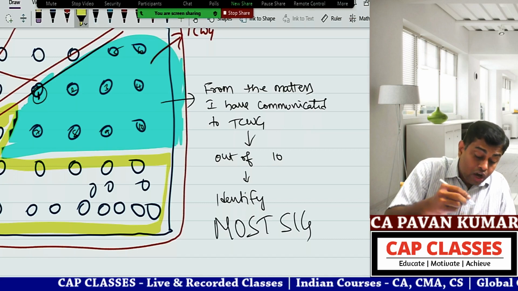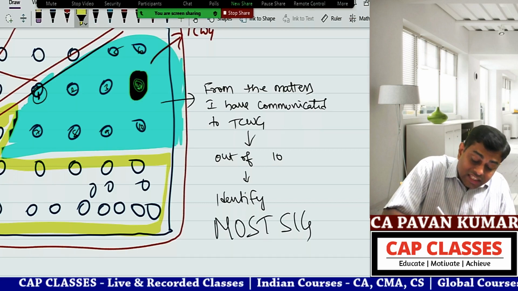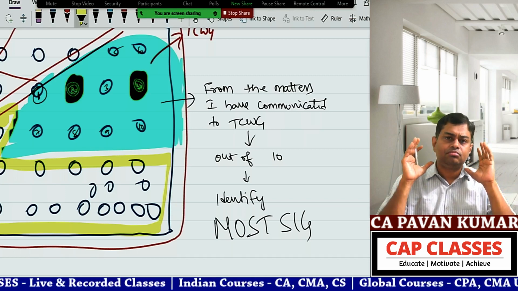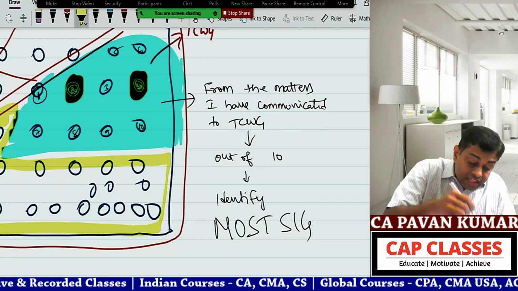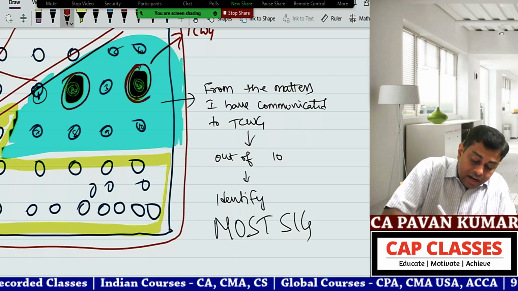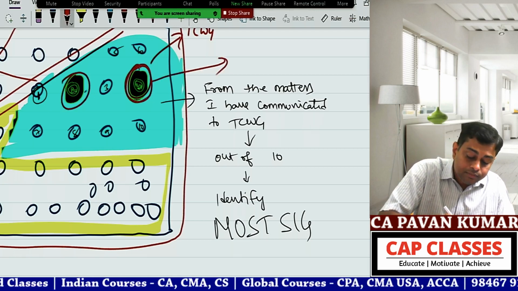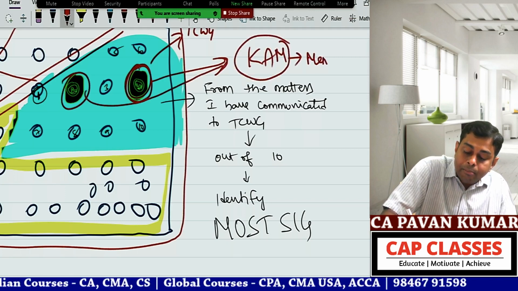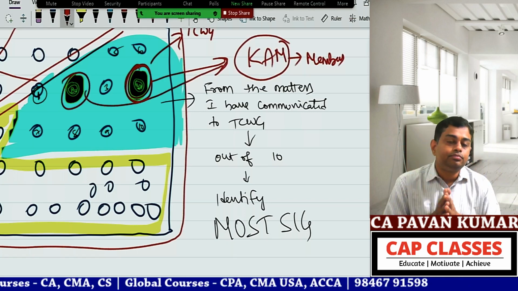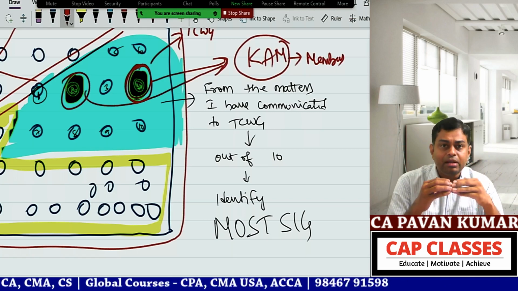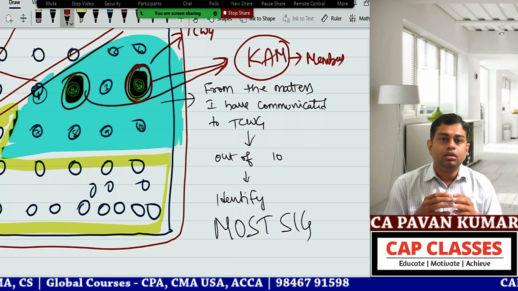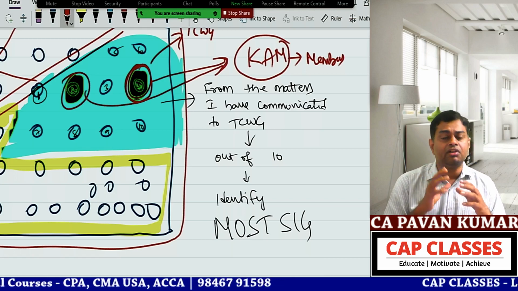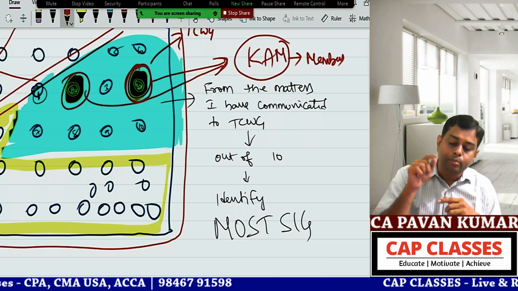So then Pawan sir, if you ask me like that, I have identified this item and this item to be of the paramount, highest significance levels. These two are called key audit matters, to be reported to the members. Done. If the item is not at all significant, leave it. Pawan sir, little significant, tell it to management. Very significant, tell it to those charged with governance. Very significant, tell it to members. Done.